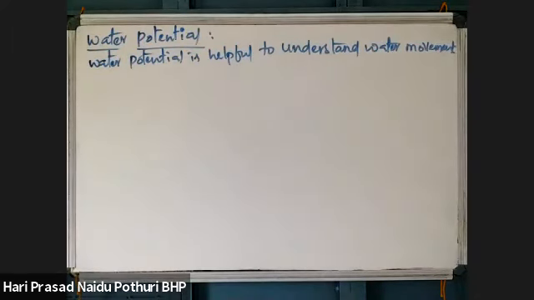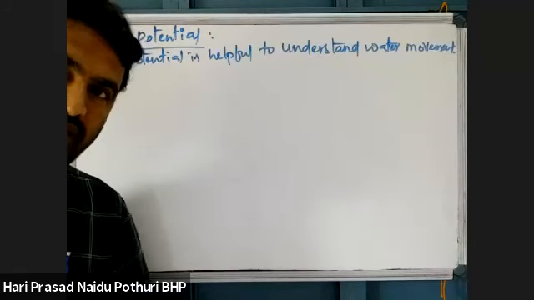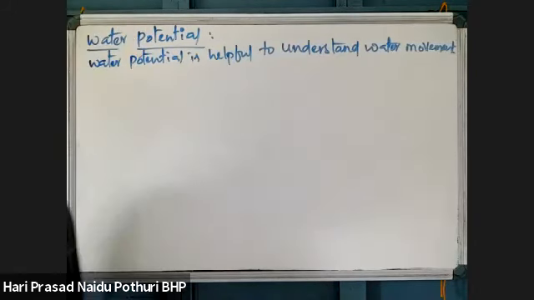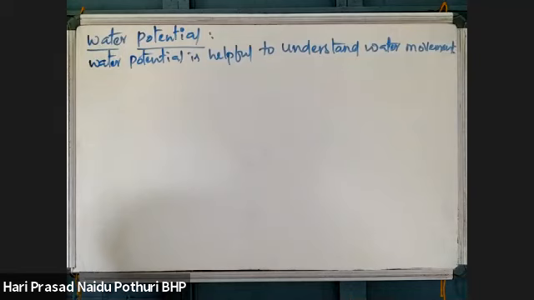Long distance transport is carried by xylem and phloem. Short distance transport is by diffusion or active transport. Some other methods are also there, like osmosis. We'll see imbibition, plasmolysis, and some more. So to understand water movement in plants, water potential will be helpful.